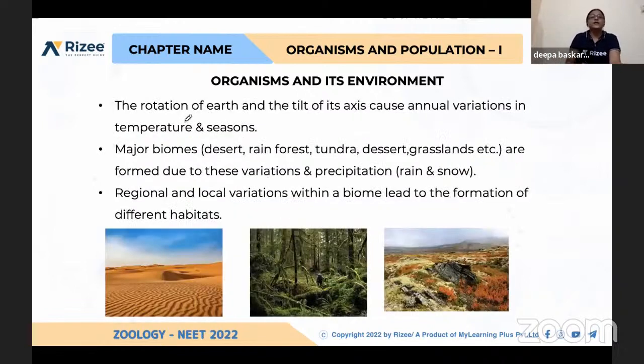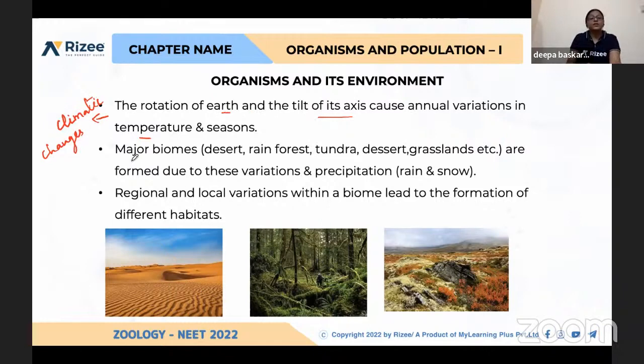Yes. So see here why the environment is getting changed. That is very much important. Temperature change and light, everything is changed because of the rotation of Earth and tilting of its axis. Okay, so annual variations of winter, autumn, rainy seasons vary based on the rotation of Earth. And again, this is the reason why climates are getting changed. Climatic change is due to the tilting of Earth and its axis.